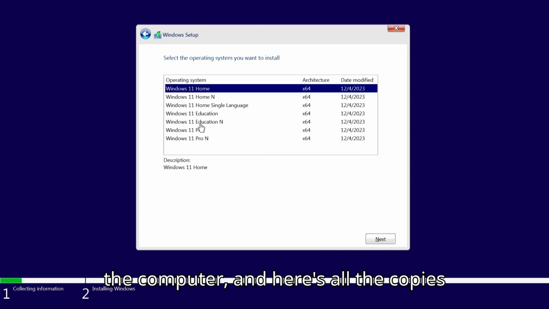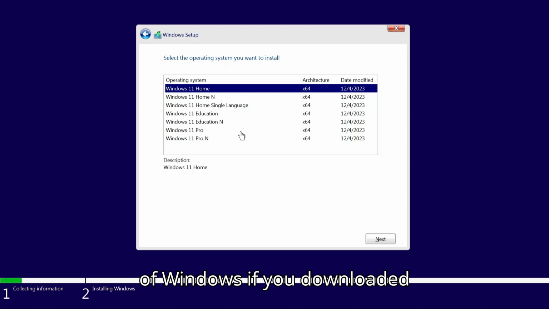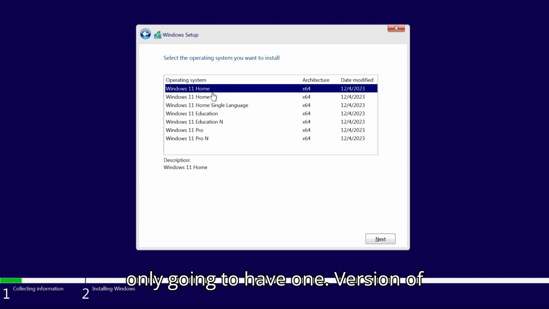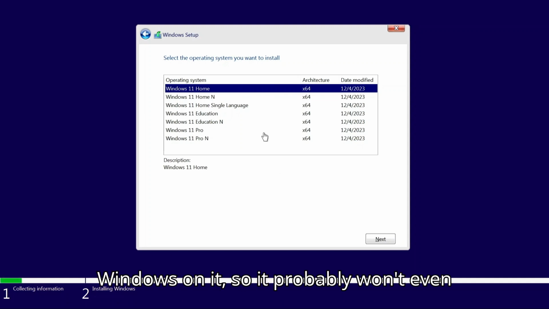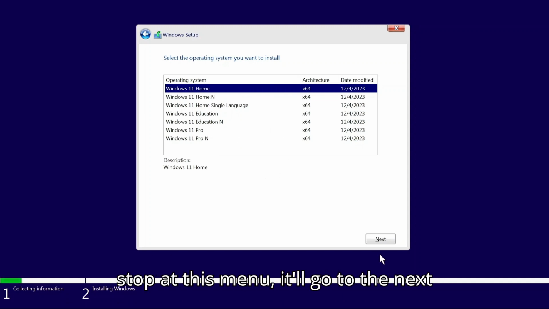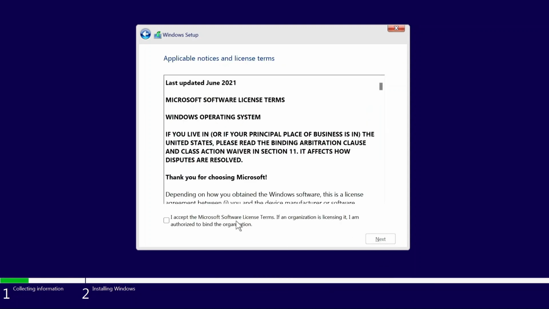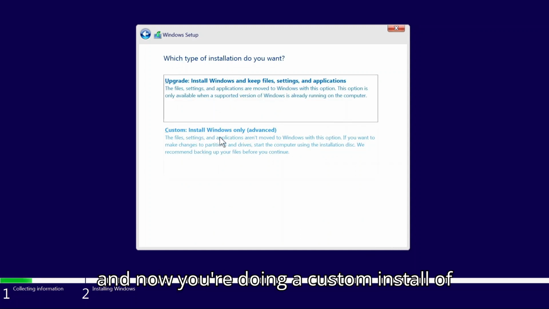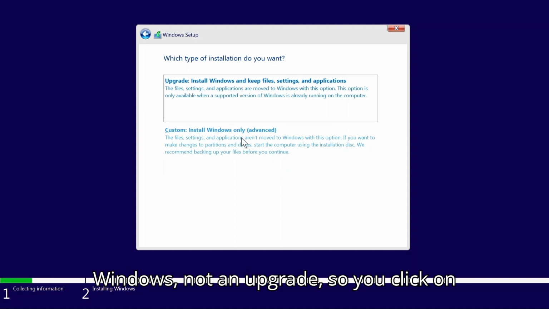Now here's all the copies of Windows if you downloaded it. If you bought it from the store, it's only going to have one version of Windows on it, so it probably won't even stop at this menu. It'll go to the next one. Accept the agreement. Next. And now you're doing a custom install of Windows, not an upgrade, so you click on that.